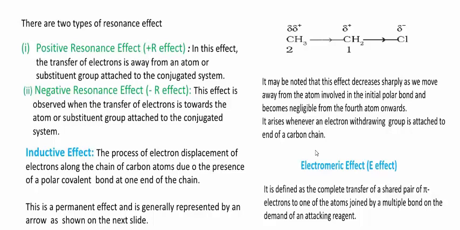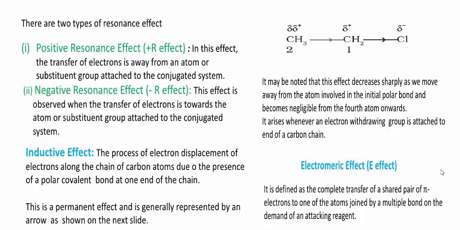One simple question we want to discuss here. Formic acid is a stronger acid than acetic acid. Why? Students, when you observe this question, an increase in the number of electron donating groups increases the positive inductive effect. Remember, increase in the number of electron donating groups increases the positive inductive effect. That increases the basic nature and decreases the acidic strength. Therefore, formic acid is a stronger acid than acetic acid.